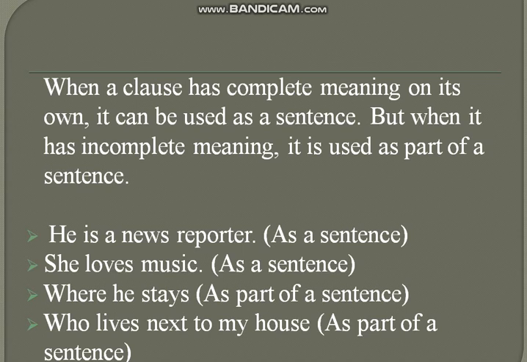As you can see, "He is a news reporter." Here it is a clause, but it is a complete sentence. As you can see, it is a group of words. It consists of a subject, which is "he." It also has a verb in it, which is "is." So here it is a complete sentence. The meaning is clear that we are talking about someone, that he is a news reporter. So its meaning is clear. So here this is a clause as well as a sentence. It is used as a complete sentence.